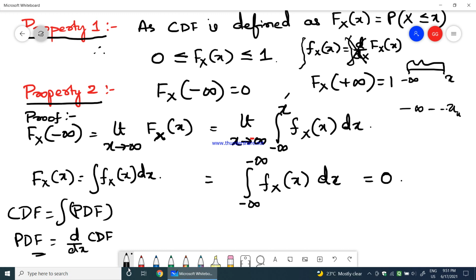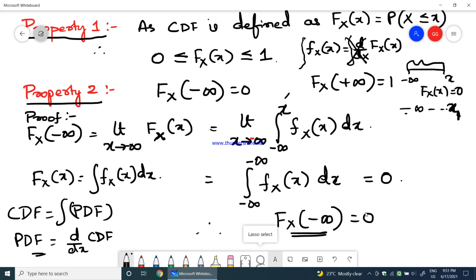I think in the definition itself for the discrete random variable, I used to tell you till x1, between minus infinity till x1, fx of x equals 0. Therefore, even fx of x between minus infinity to minus infinity, it becomes 0. Therefore, we ended up getting Fx of minus infinity to be equal to 0.